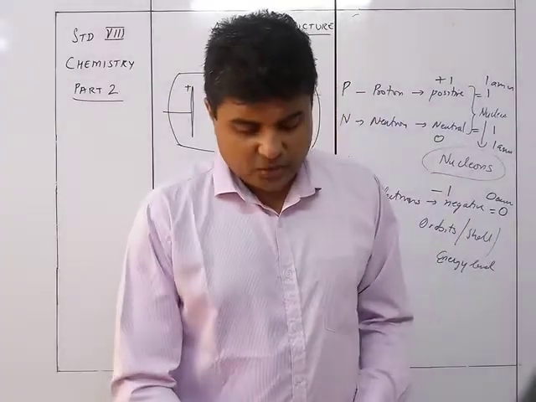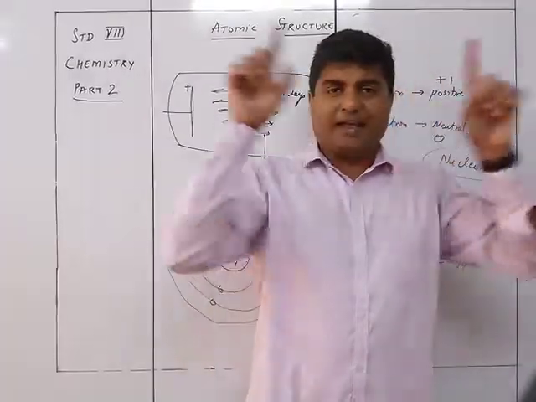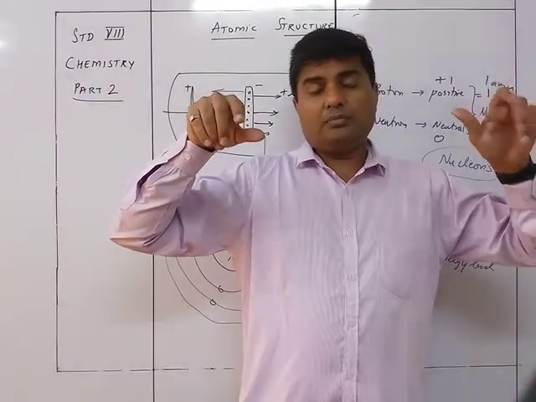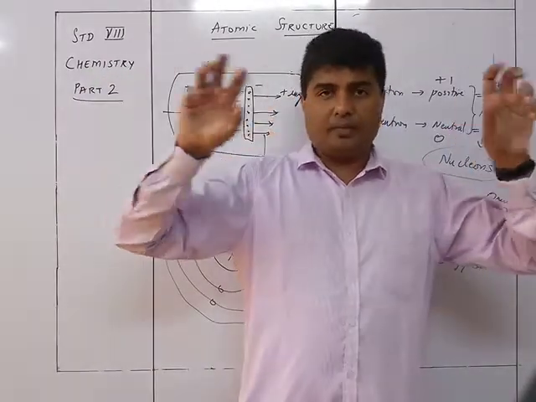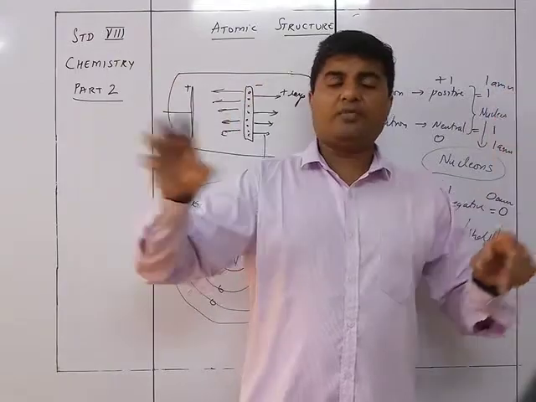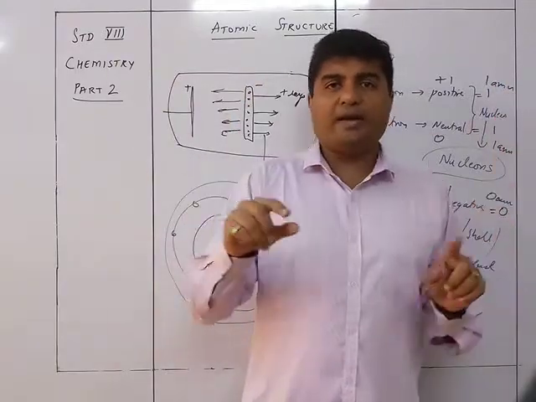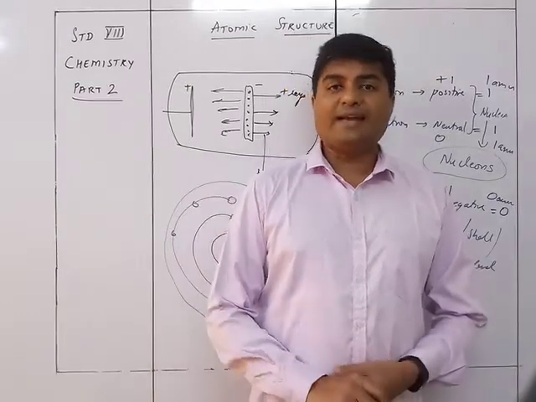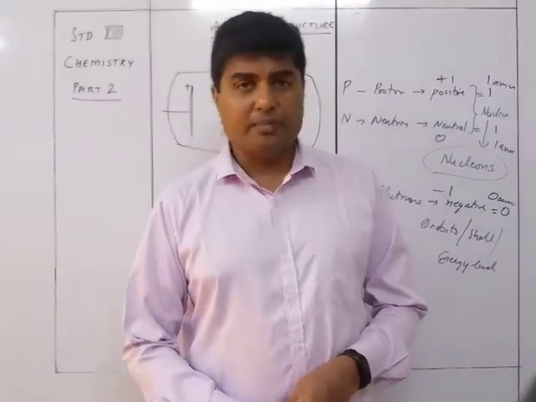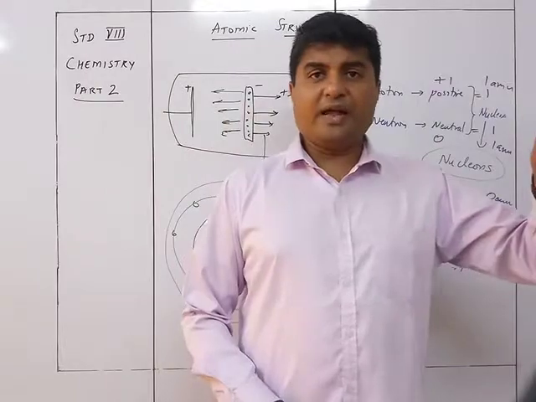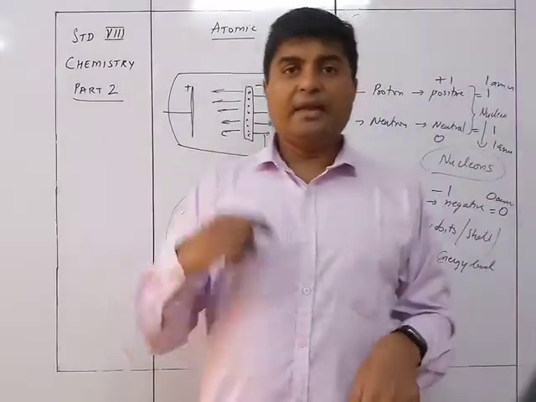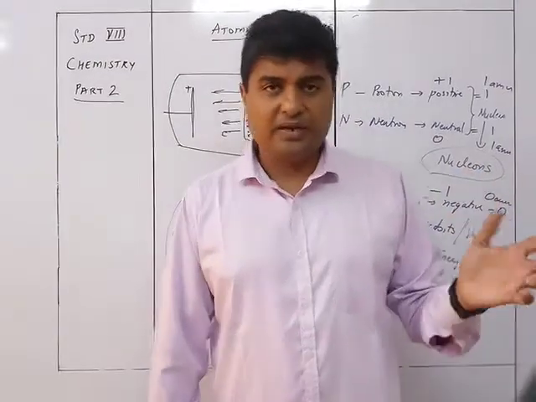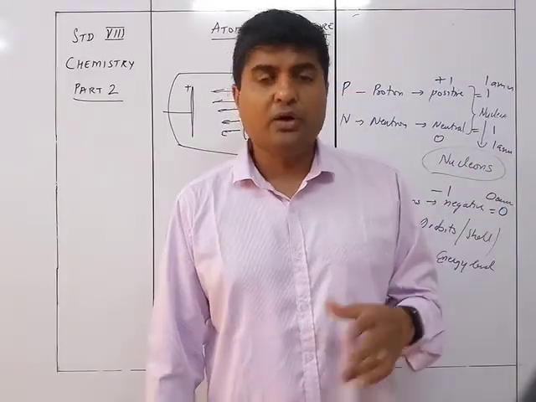You can see over here it's a complete table in which the elements are placed in a continuous form, in ascending order of the atomic number. So first hydrogen will come because its atomic number is 1, then helium with atomic number 2, then lithium with atomic number 3, then beryllium atomic number 4, and so on.